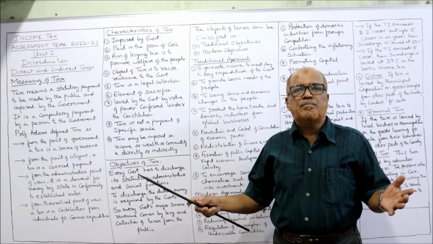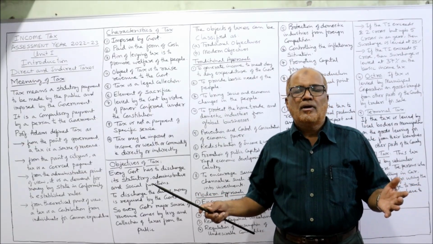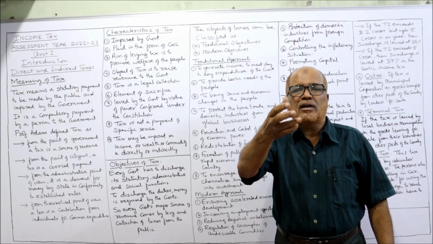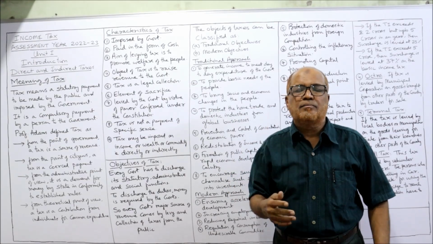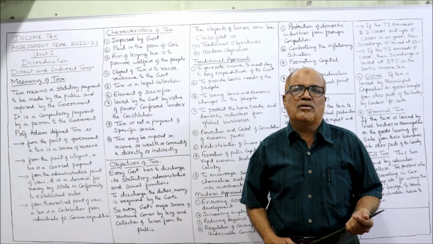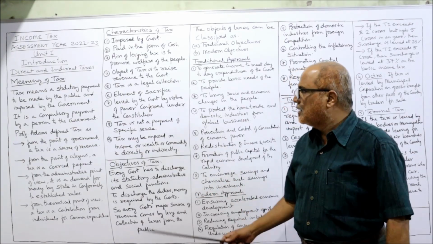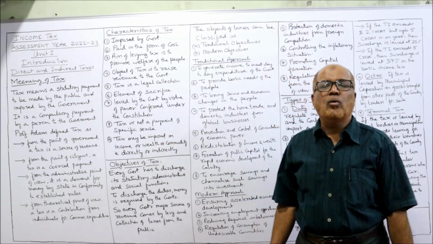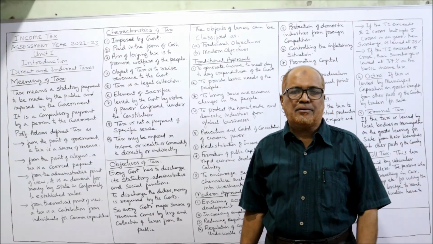The government can spend on any common purpose. The taxpayer cannot demand from the government, "I am the taxpayer, give me some specific privilege." No. No taxpayer can demand from the government a specific benefit. Next one, tax may be imposed on income, wealth or goods, either directly or indirectly.